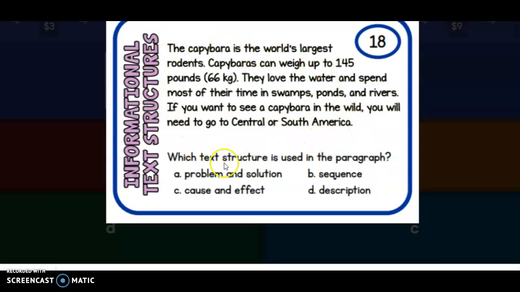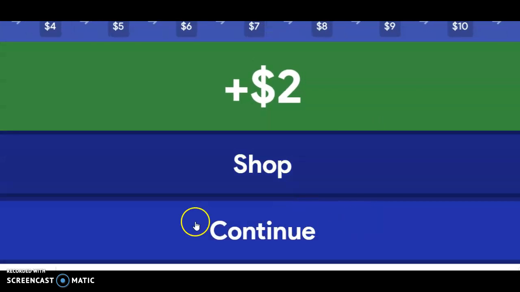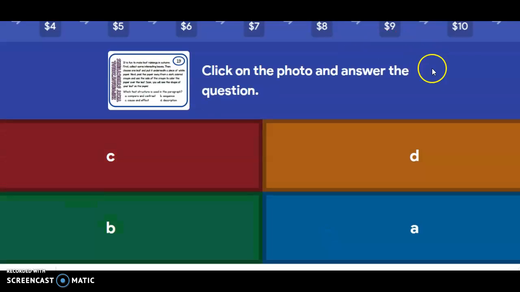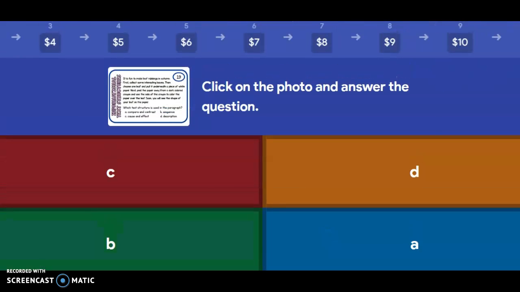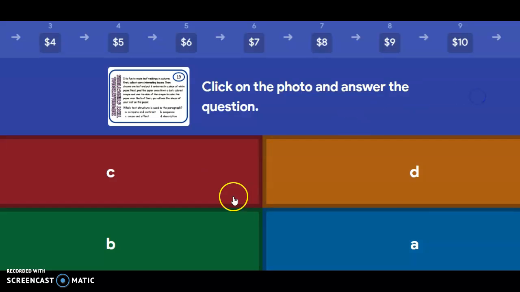So this is not using a problem and solution. There's no cause and effect. It's not telling me things in order. It is describing the capybara. So I'll choose D and then click continue. You have half an hour to finish all of these questions, clicking on them, choosing the correct answer, and then you'll be complete for your reading skill today.